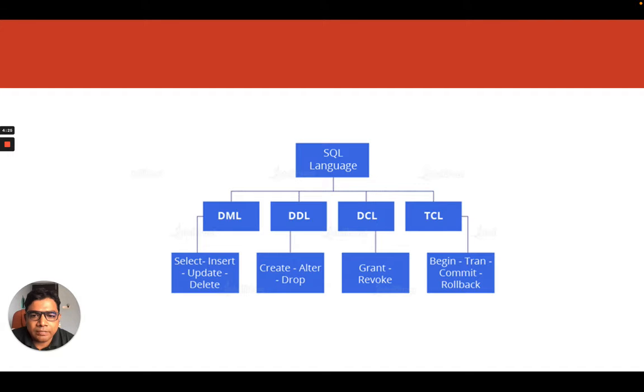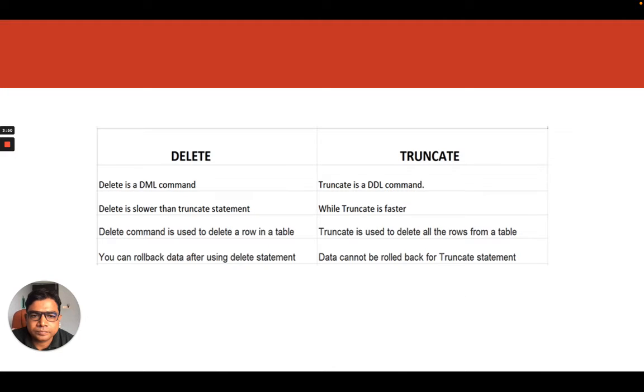So SQL language consists of four kinds of queries: DML, DDL, DCL, and TCL. DML stands for data manipulation language, which has select, insert, update, and delete. Then we have DDL, which consists of create, alter, drop. Then we have DCL, which consists of grant and revoke commands. And then we have TCL, which consists of begin transaction, commit, and rollback. So on a high level, these are the four kinds of commands or queries that we fire in any database, let it be MySQL, Oracle, SQL Server, or anything.